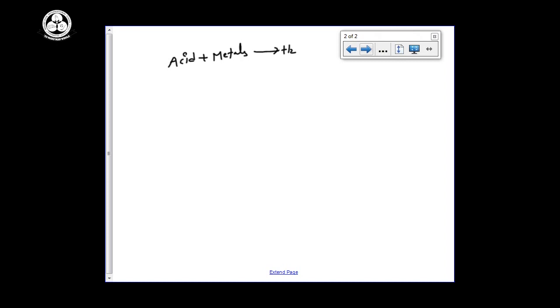First I am going to write, to prove the acidic nature, that is reaction with metals, that is sodium in presence of liquid ammonia. First one is reaction with sodium in presence of liquid ammonia.